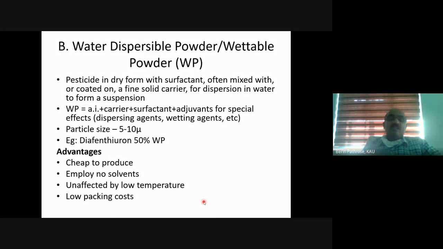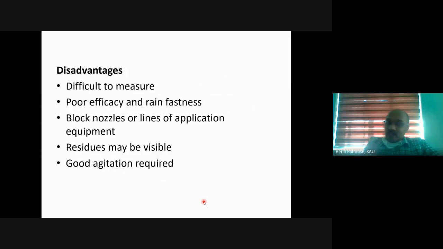Take the case of a liquid formulation. If you are in Srinagar, Jammu, or Leh, Ladakh, where the temperature goes below freezing, all the liquid formulations will get frozen. But a water dispersible powder or wettable powder formulation is unaffected by low temperature, and it can be easily packed, with no need of special packing materials. So these are the advantages. It is extremely cheap to produce, there is no need for petroleum based solvents, and it is unaffected by low temperature and has low packing costs. But there are certain disadvantages.